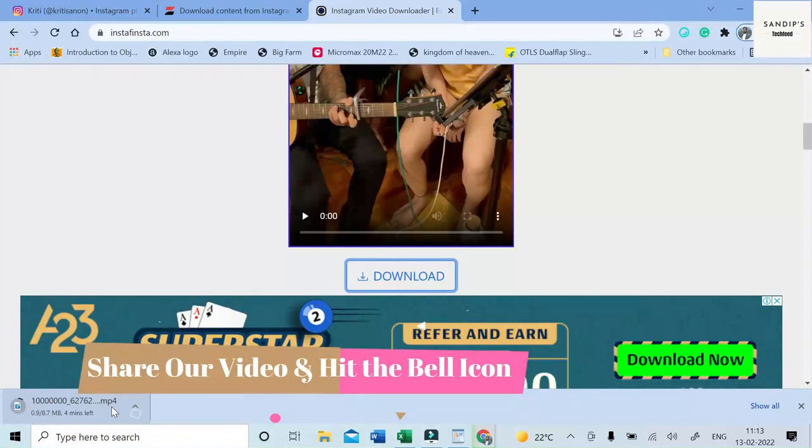So friends, this is how you can download your favorite Instagram reels or videos easily by accessing your Instagram account on your internet browser, and then just copying the link, and by using these two video downloaders you can download your reels or videos. This is how you can enjoy your favorite reels or videos even without connecting to the internet. You can watch them offline.